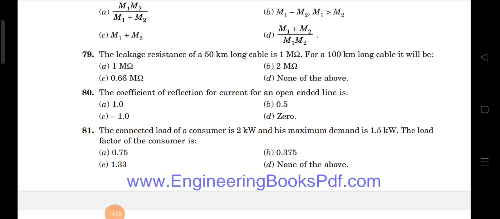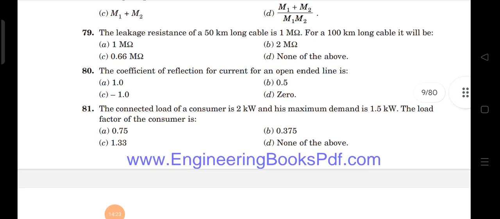81st question. The connected load of a consumer is 2 kilowatts and his maximum demand is 1.5 kilowatt. Then the load factor of the consumer is, okay, what is the formula of load factor? Load factor is equal to average load by maximum demand. We don't know the average load, only connected load is given, so we cannot find load factor, right? Then the option is none of the above is correct. Okay,